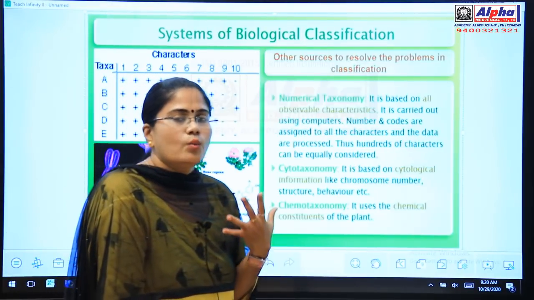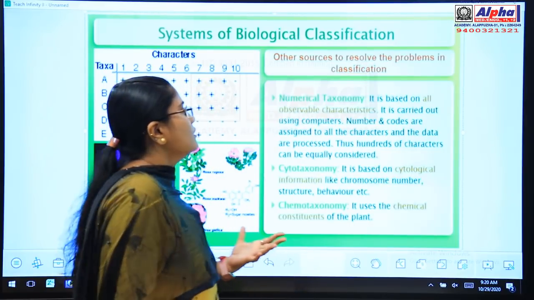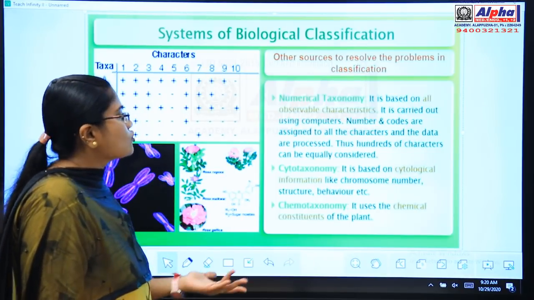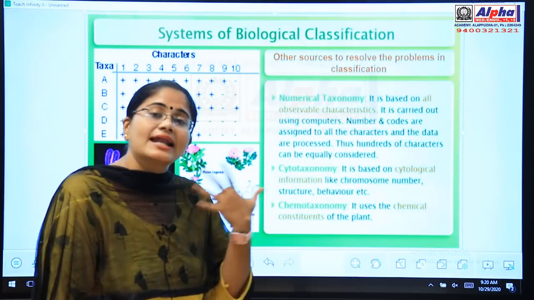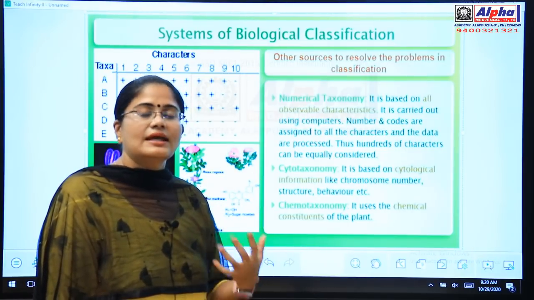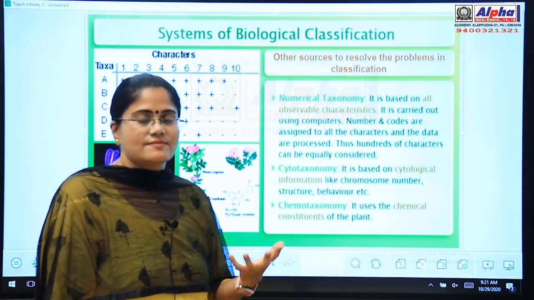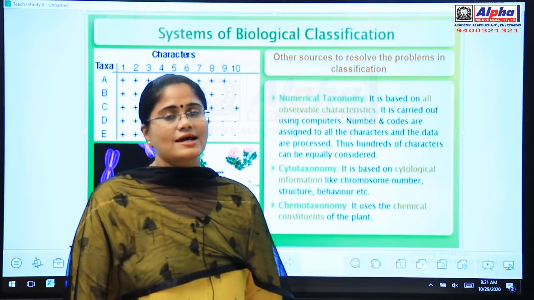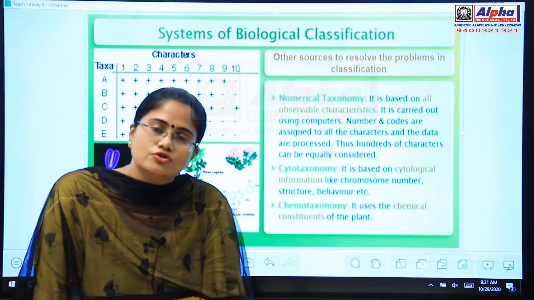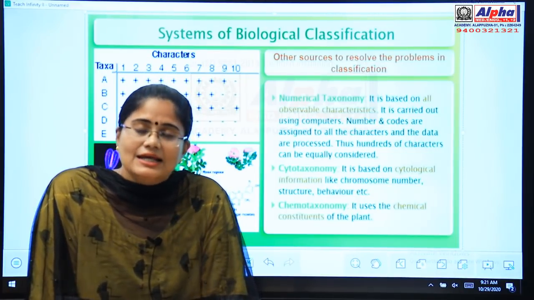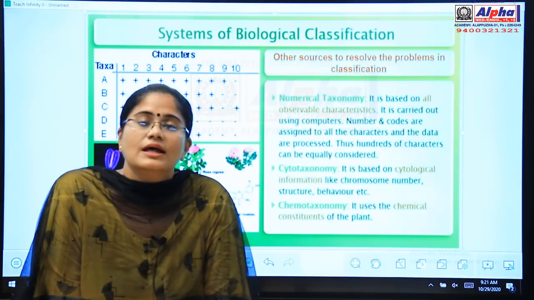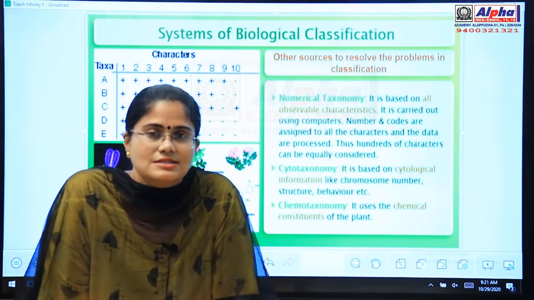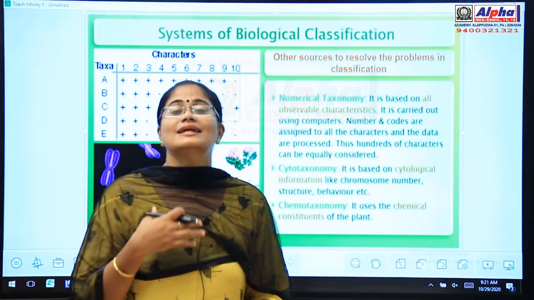Okay, so while studying the classification systems, we came to see some drawbacks also. To overcome those drawbacks, another system evolved for naming and classifying plants or organisms. That system is the taxonomical system. What is it, children? The taxonomical system. So to overcome the drawbacks or the failures of the classification system, the taxonomical system evolved. So let's see the different taxonomical systems. From this slide onwards you are going to study the taxonomical system.